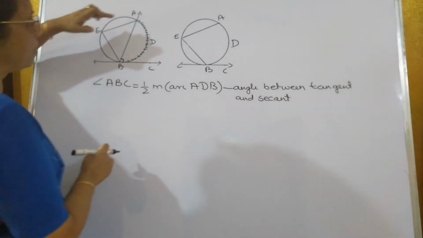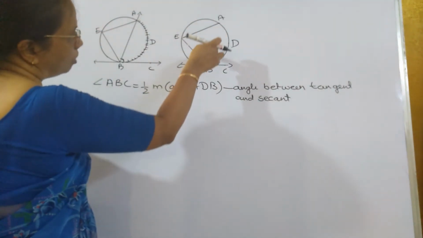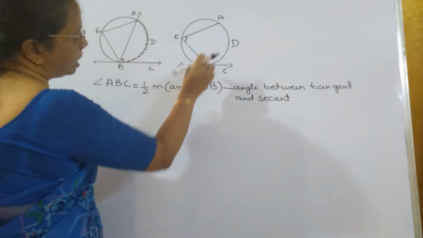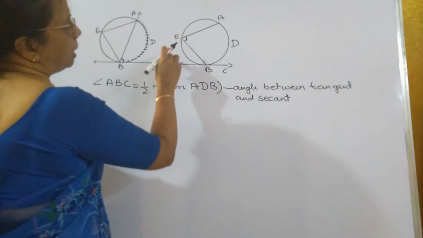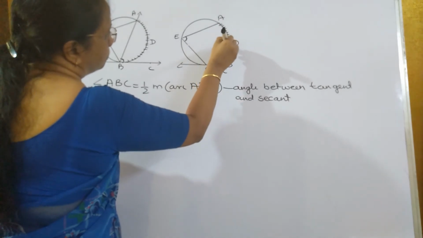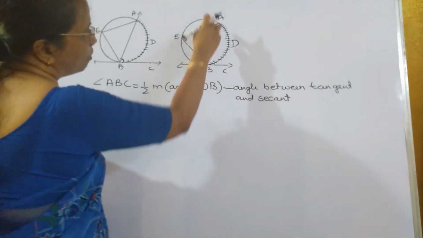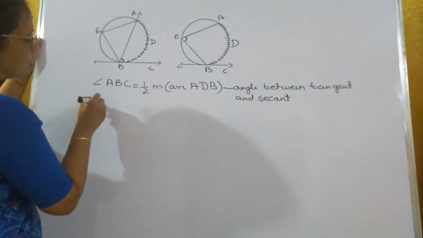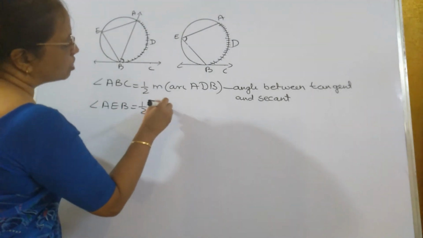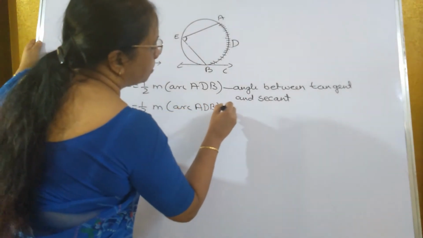Now supposing if I remove this secant from here, the diagram will look something like that. The secant I have not drawn over here. So we have studied this also, that this angle, angle AEB, is an inscribed angle. Angle AEB is half of the arc intercepted by it. That is, angle AEB is equal to half of measure arc ADB. The reason here is the inscribed angle theorem.